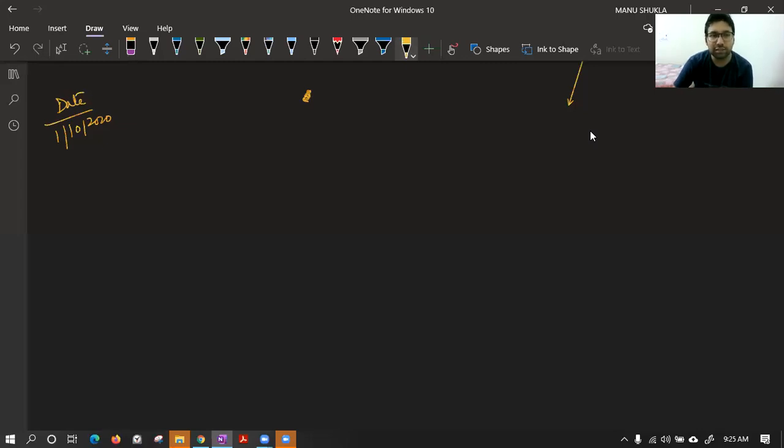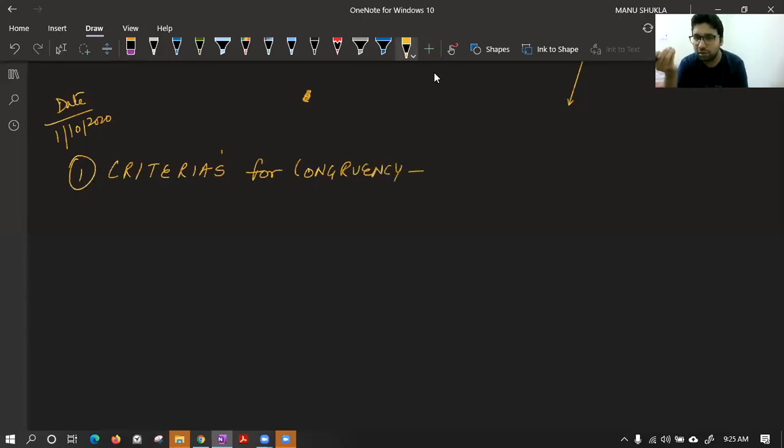Now we are going to discuss the criteria for congruency. How we can say whether two triangles given are congruent or not. So class, we have to understand what are the criteria we have, or what are the tools which can help us to say whether the given two triangles are congruent or not.